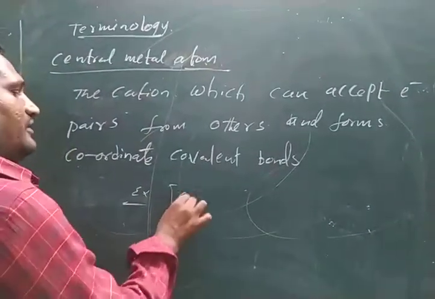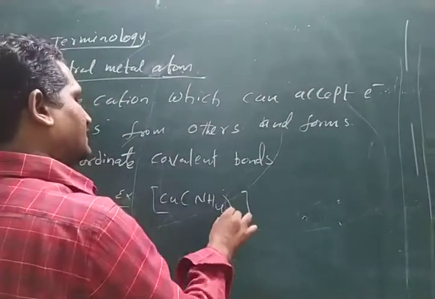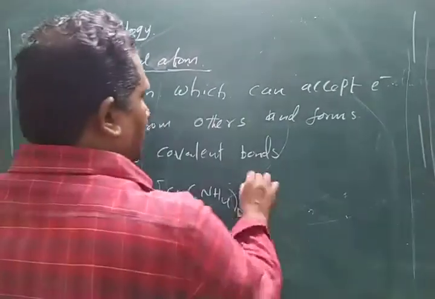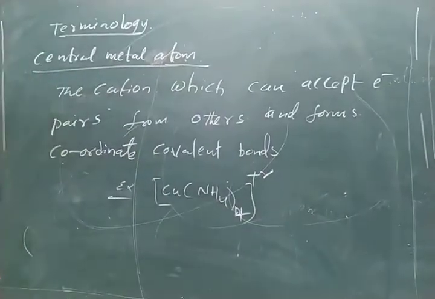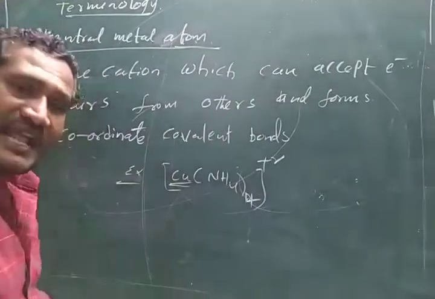For example, take the copper tetraammine complex. In this, copper is the central metal ion, the central metal atom.